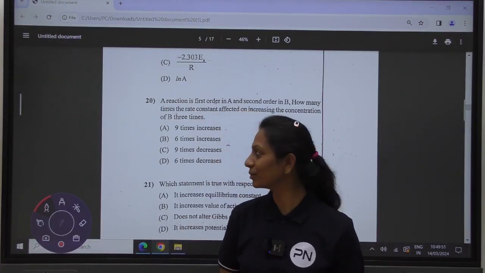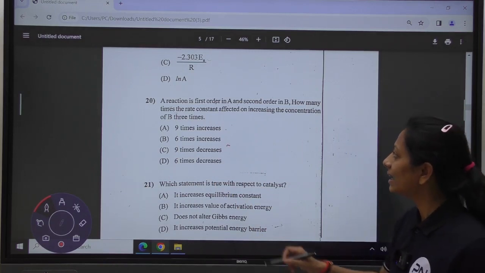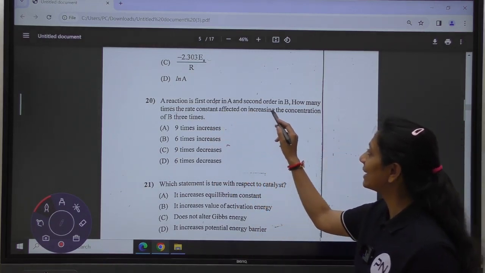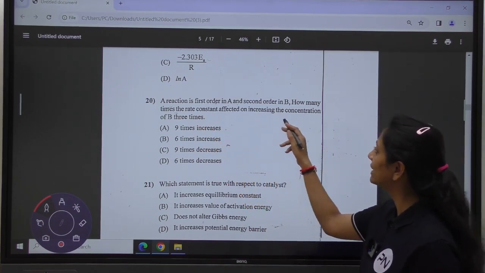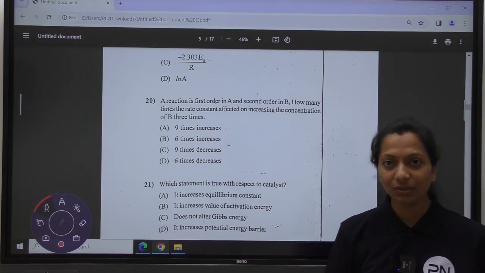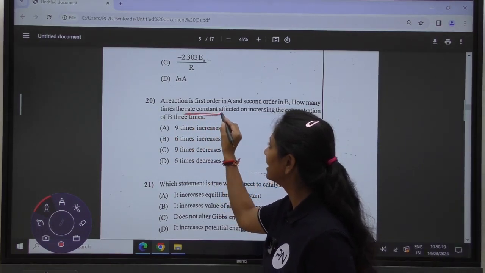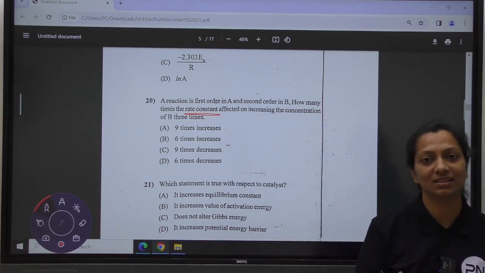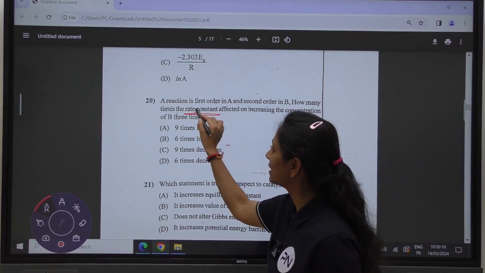Okay, so we were at question number 20. In question number 20, it has been asked: a reaction is first order in A and second order in B. How many times is the rate constant affected on increasing the concentration of B 3 times? As we know, the rate constant is never affected by a change in the concentration of any of the reactants. Only the rate of the reaction is affected.